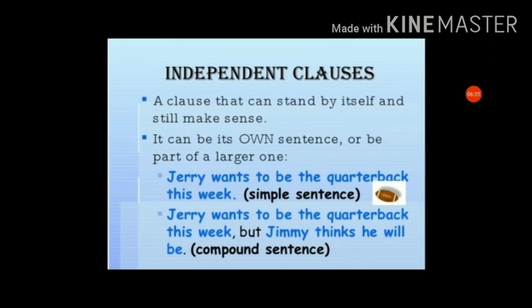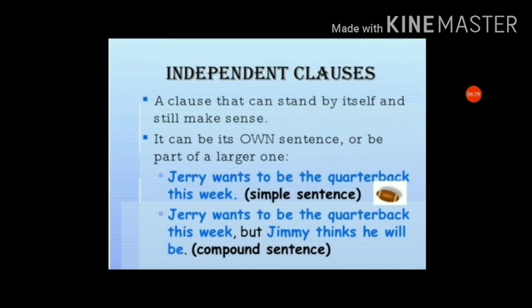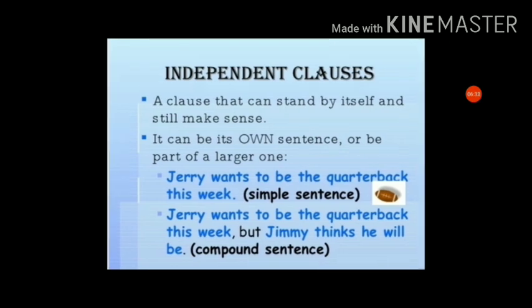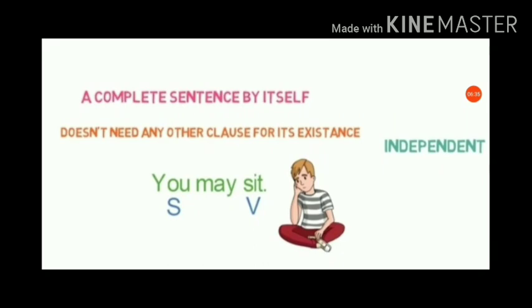So, but Jimmy thinks he will be. If we read only that much, we can't get a clear idea from this sentence. So, an independent clause gives complete information. So, how can we identify the independent clause?